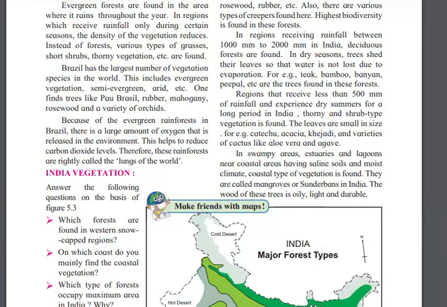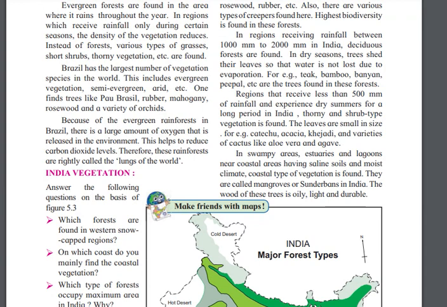And in dry season, the trees shed their leaves so that water is not lost due to evaporation. Specifically, in a dry season, in summer or winter season, the trees are shedding their leaves so that water is not lost due to evaporation.